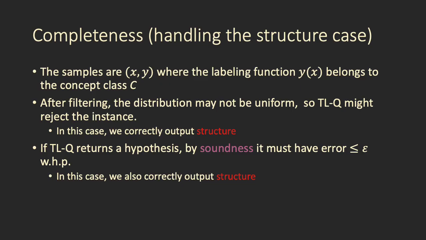If TLQ returns a hypothesis, then by the soundness guarantee for testable learning, it must have error at most epsilon with respect to the distribution that its samples come from, which in our case is not uniform, but is the filtered distribution, the distribution over points where y equals f(x). Both the training and the test data come from this distribution, so the test error should be at most epsilon with high probability. In this case, we also correctly output structure.